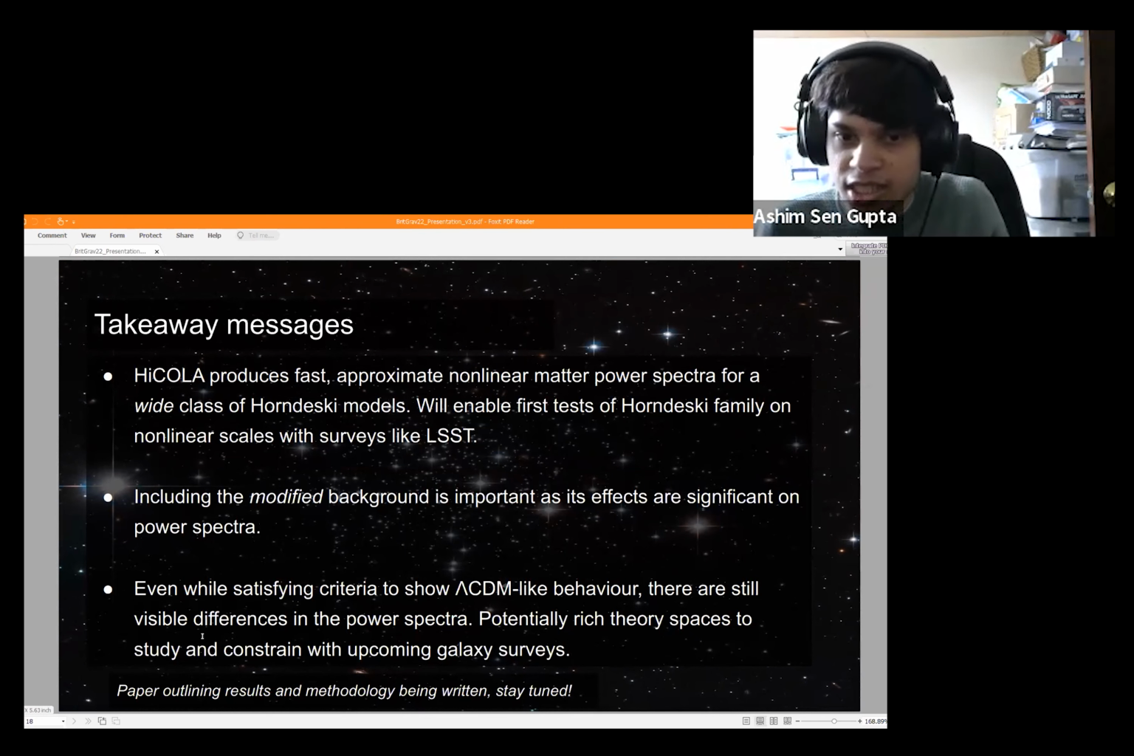So it might not do to assume that the background is like lambda CDM. You should consider the full modified background. And we've also seen that even if you choose your models such that they show very lambda CDM-like behavior, there are still visible differences at the level of the power spectra. So there's this potentially rich theory space to study and also to constrain using galaxy surveys, because you can't just see it with expansion histories, and you need power spectra to actually see where they are different.